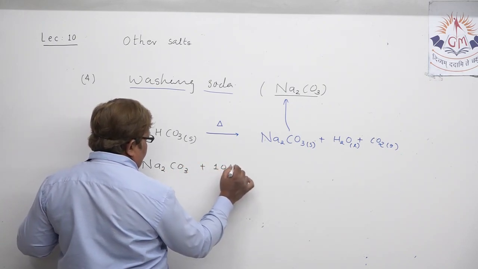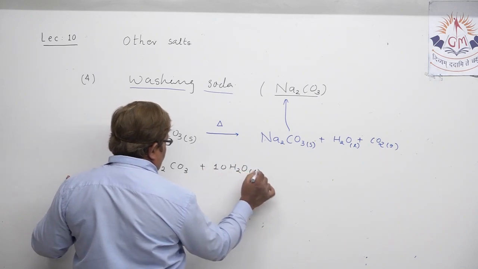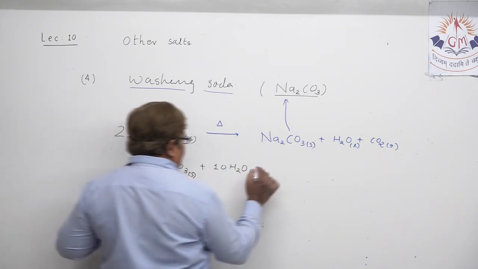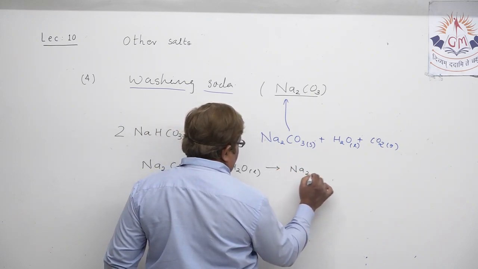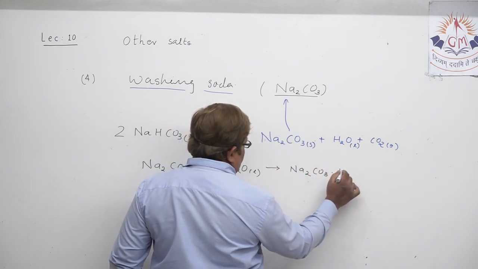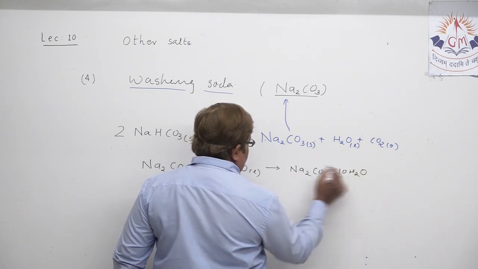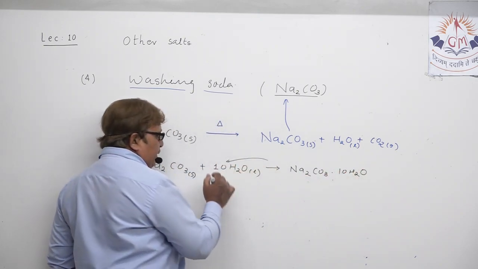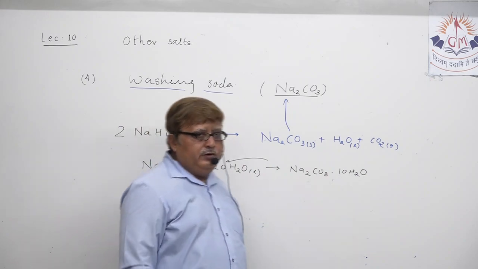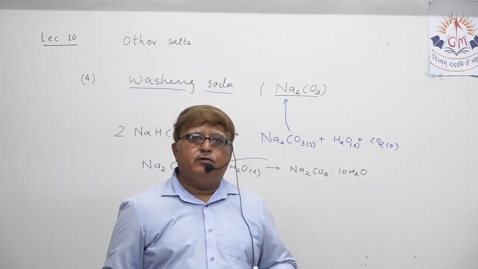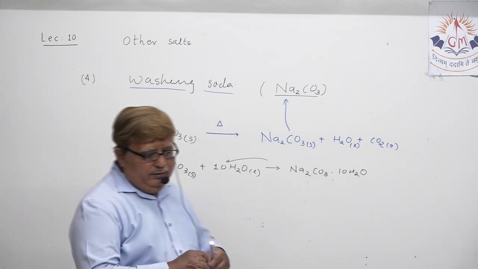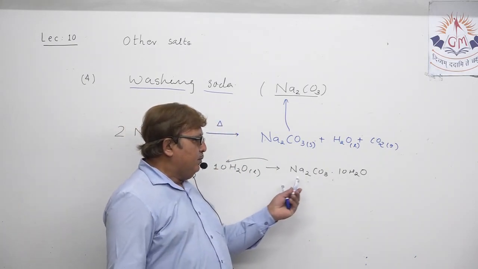We need the reabsorption of water in this, and as a result the crystalline powder of washing soda is produced. These 10 water molecules which are absorbed by it are known as water molecules of crystallization. What is spoken as water molecule of crystallization?